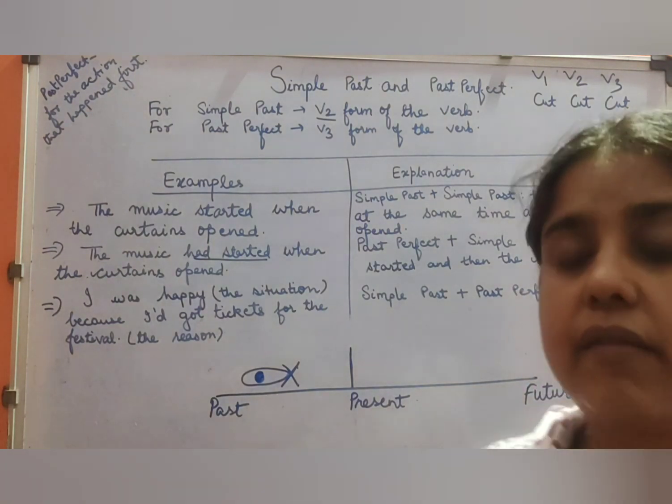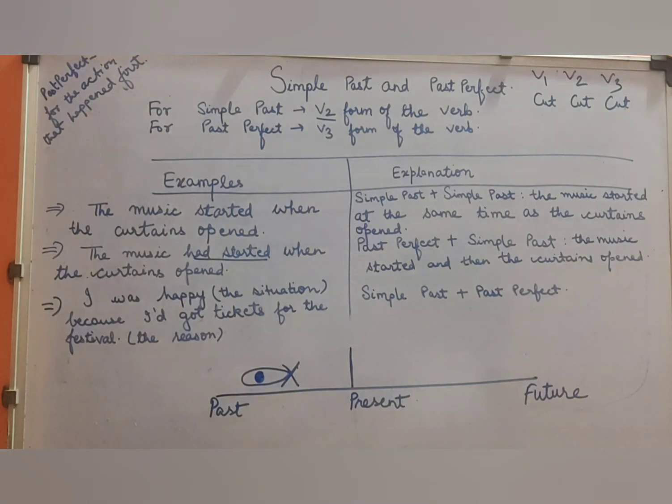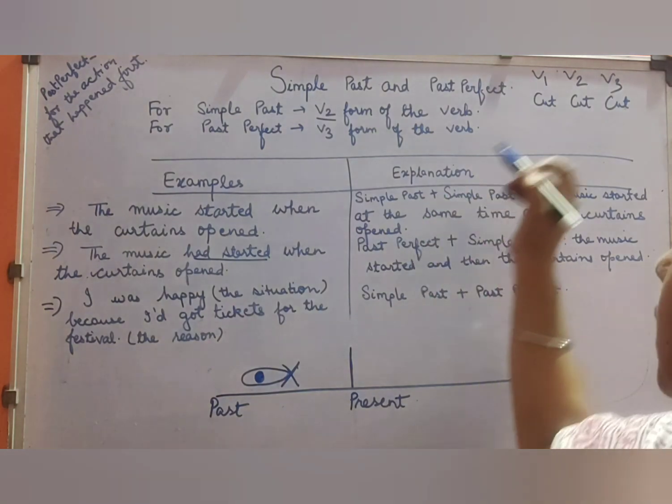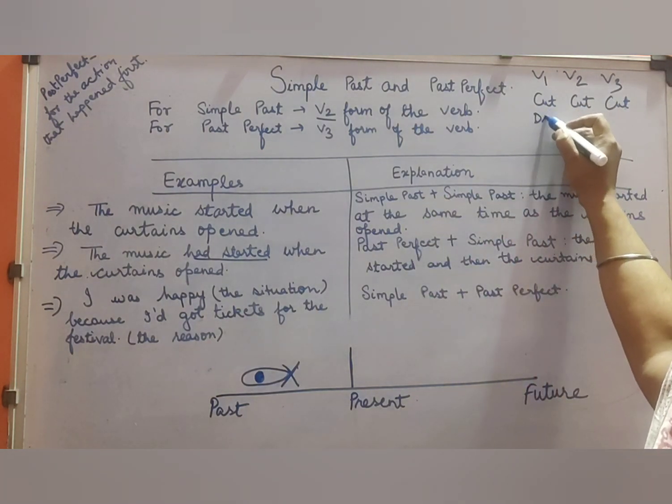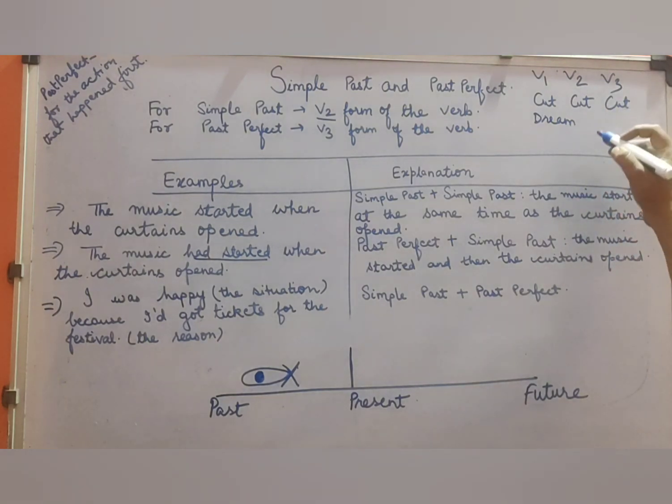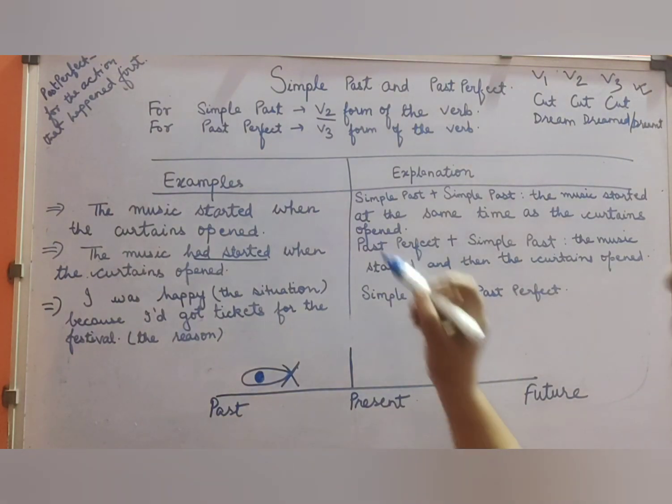You need to revise and revise all the three forms of the verbs, and as well you should know the 5 forms of the verb, how those forms of the verbs are formed. Fine. Now moving on to the second example, like dream. Okay, so it can be written as dreamed or dreamt.